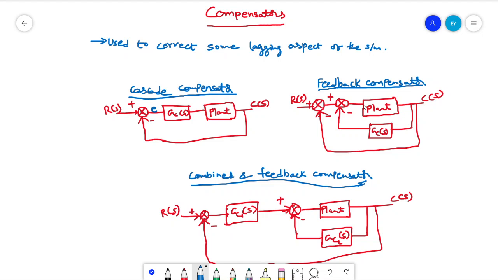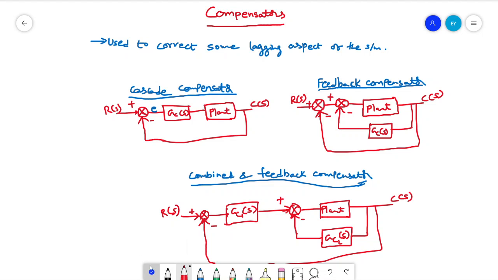In control there are many, more than 10, kinds of structures based on the requirement, but the difference is either cascade or feedback, or a combination of both. It can have any number of cascade elements or feedback elements.